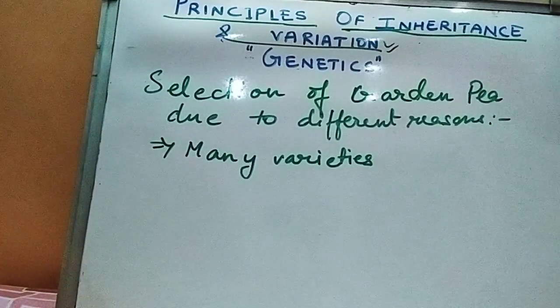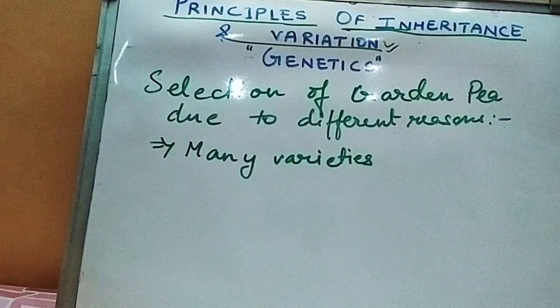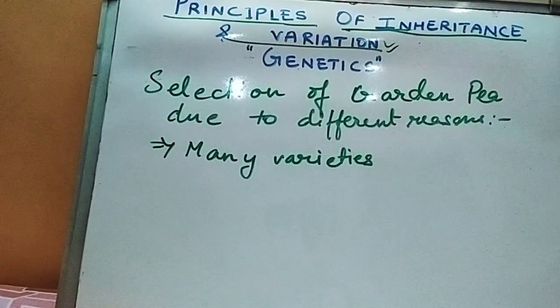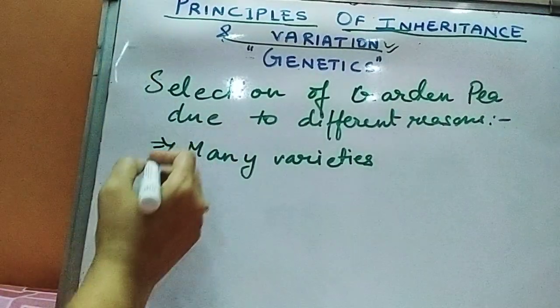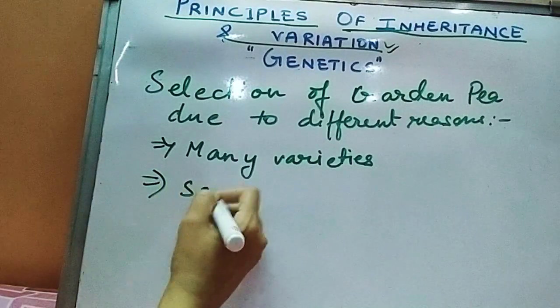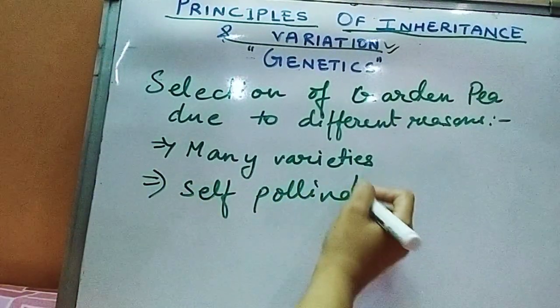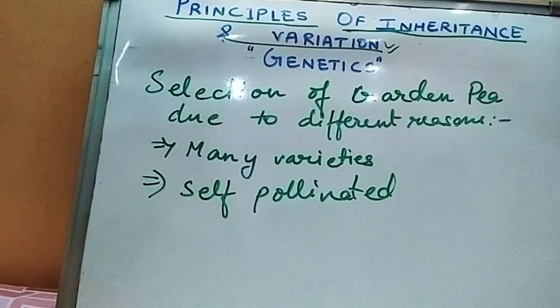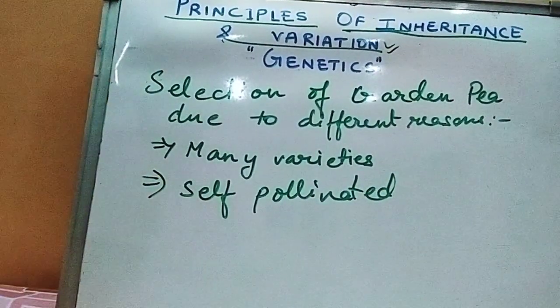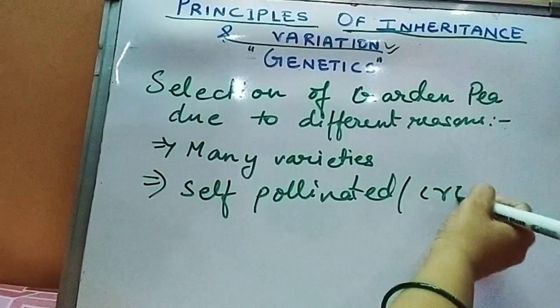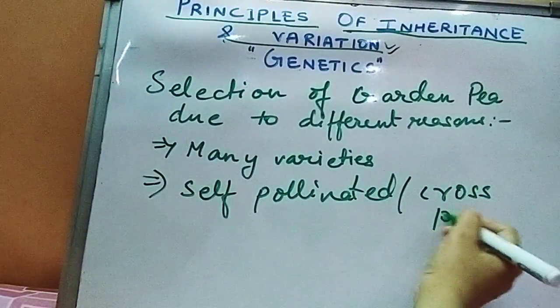So there were many varieties that could be studied in the cross. Secondly, it could be self-pollinated as well as cross-pollinated. So self-pollinated, and if you undergo emasculation, then it can undergo cross-pollination also.